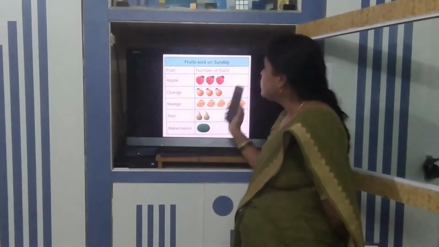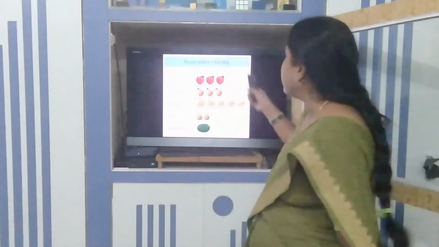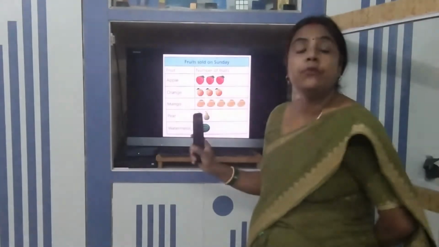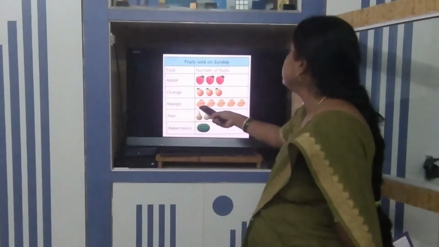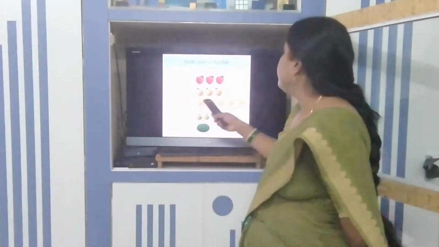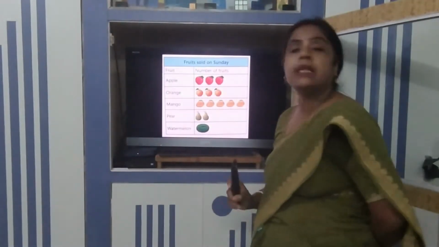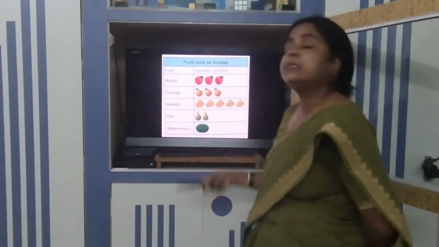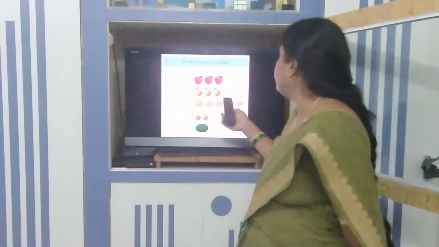1 watermelon. So this is the number of fruits the person has sold. From this data, if you have to interpret the information, which fruit has sold the maximum number? The maximum number of fruits is mango. Which two fruits are having equal numbers? The apple and orange are having equal numbers. Which is the minimum number of fruits? That is the watermelon. Got it? So this is the interpretation of this data.